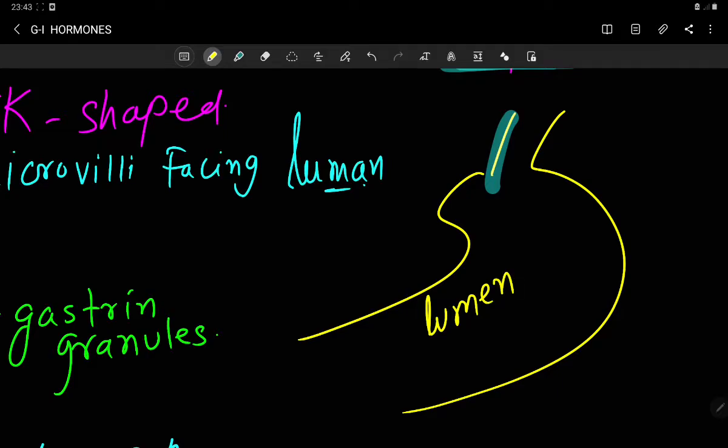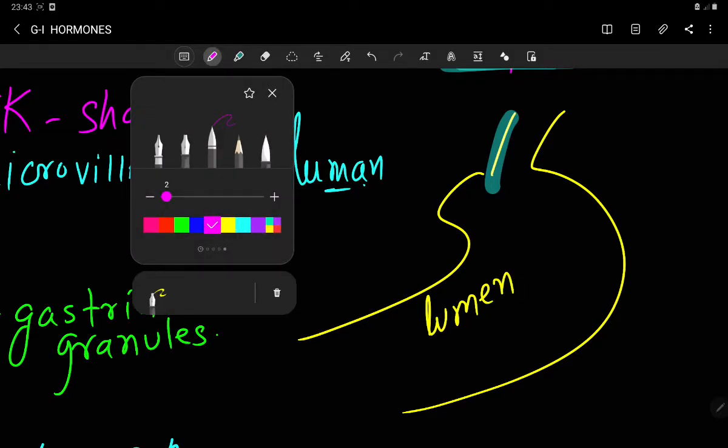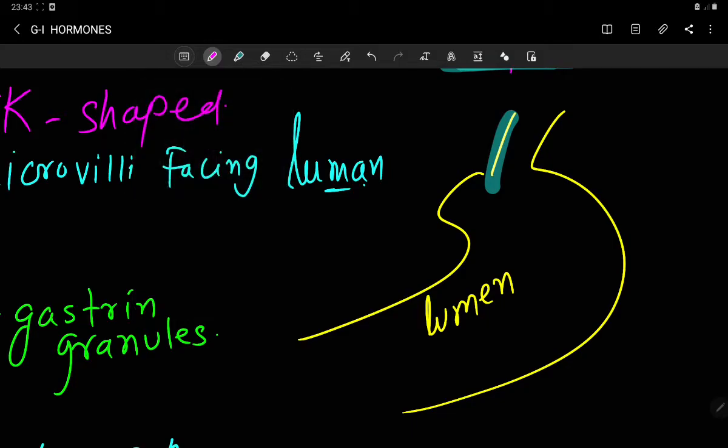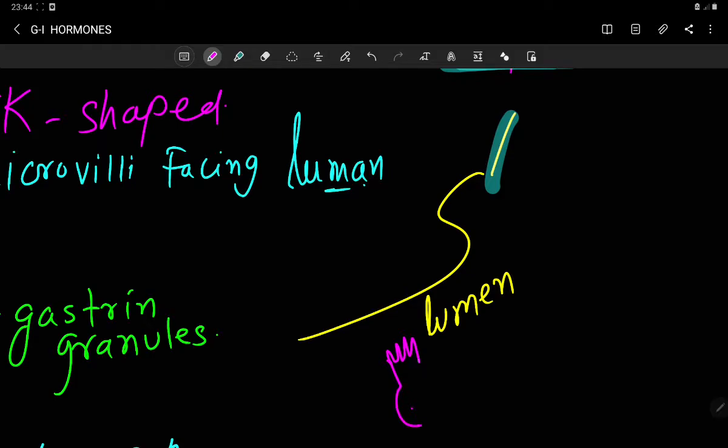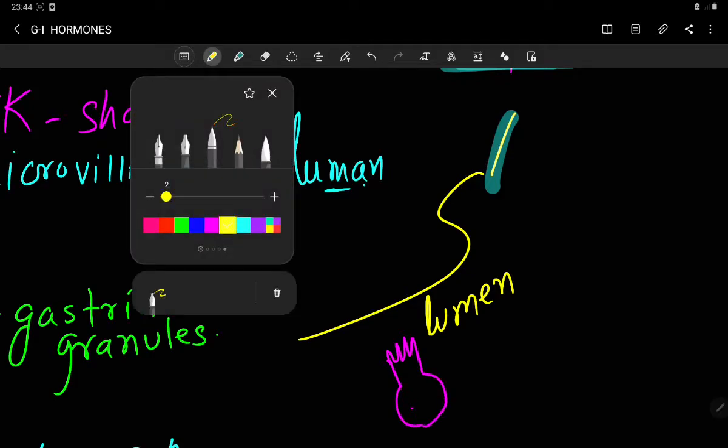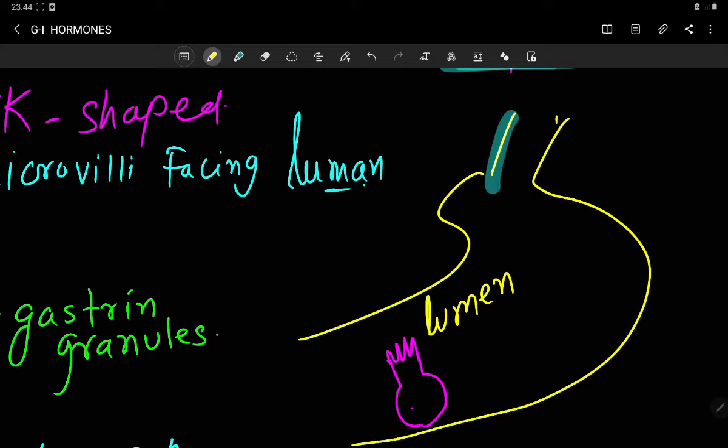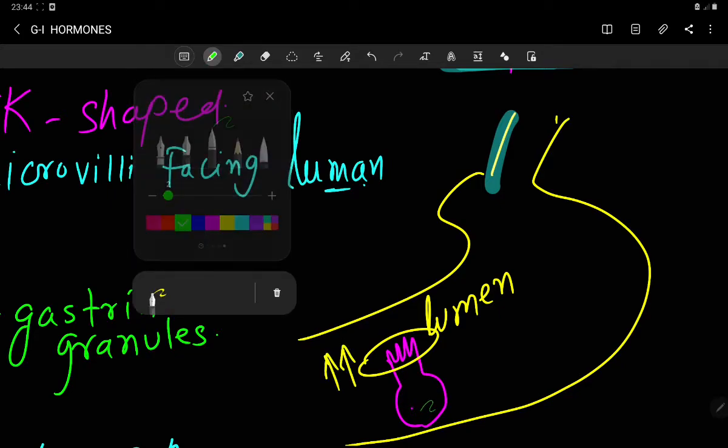The gastrin secreting cells are hugely present at the antrum of the stomach. I am drawing the flask shaped cell here. The microvilli of the cell is facing towards the lumen of the GIT, and the broad end contains various granules.